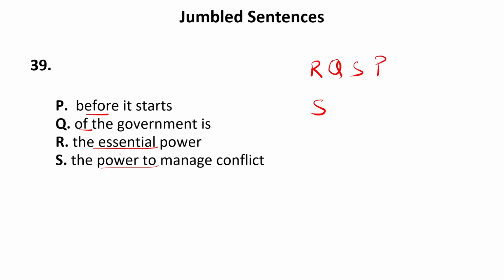Now, if I take S as the first sentence, the part to manage conflict, but there is no sentence before. S can be followed by P: the part to manage conflict before it starts of the government, but it does not make any sense. So this cannot be the sequence. So one sequence that we get from this part is RQSP. Now let us see if it is given in the options or not. It is RQSP.